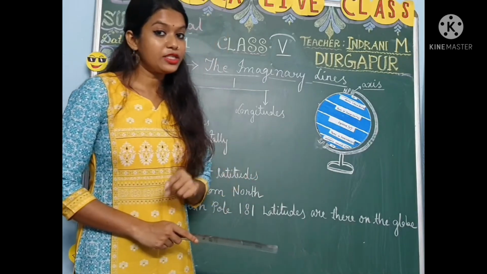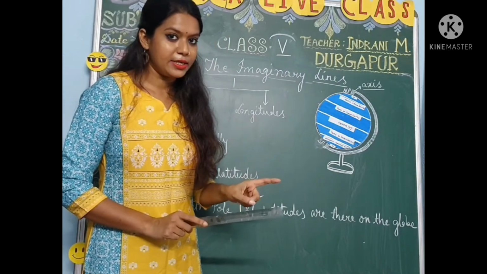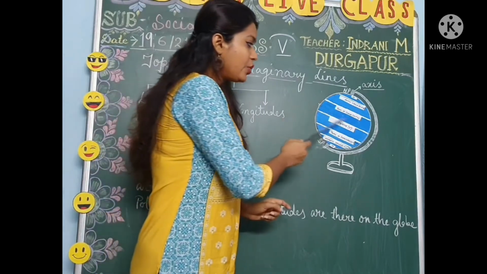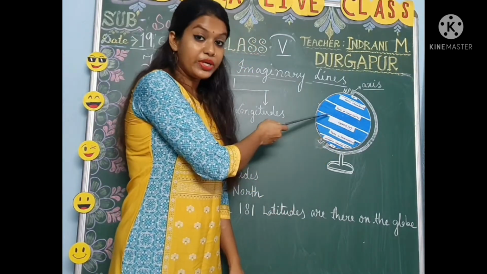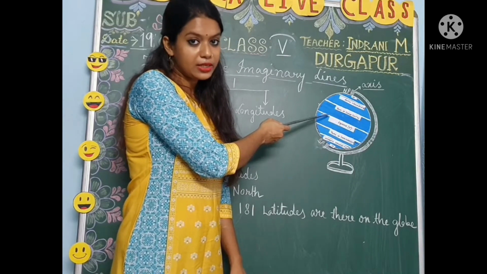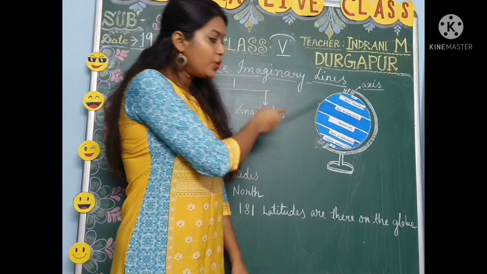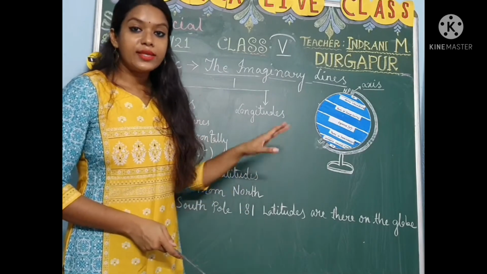How many latitudes are there now? 180. And the Equator is also a latitude, right? We start counting from it. So including the Equator, there are 181 latitudes in total on the globe.